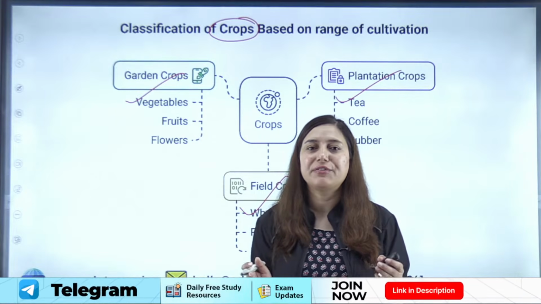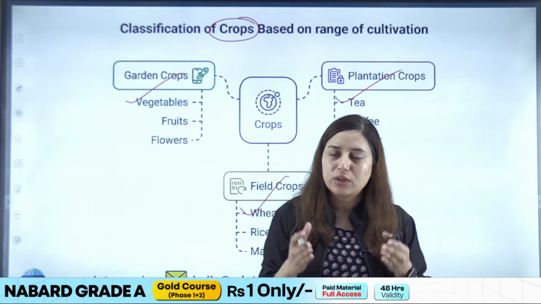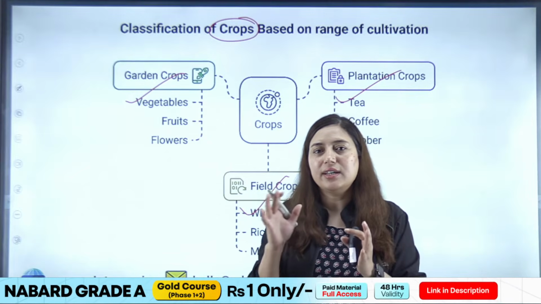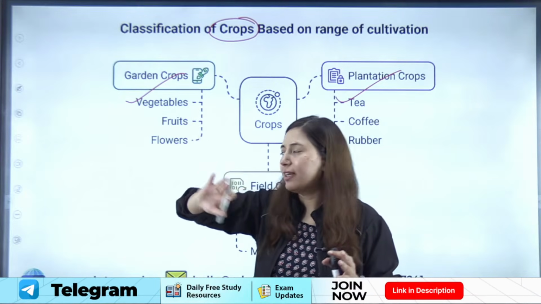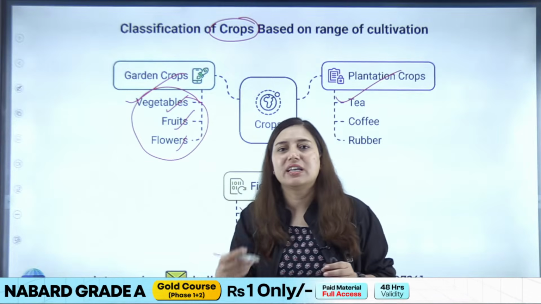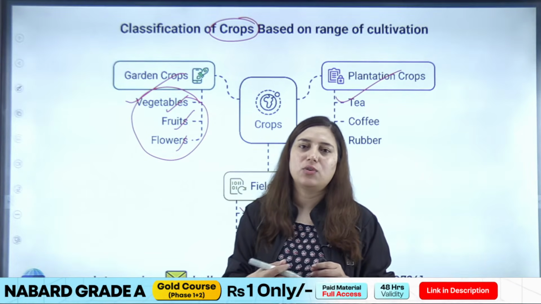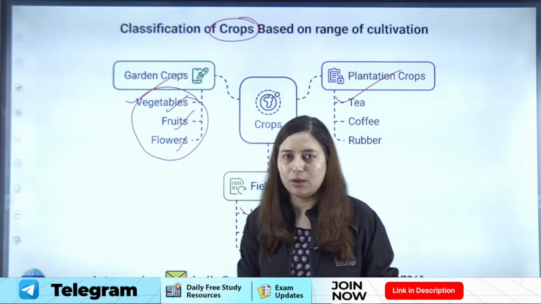ठीक है? तो यहाँ पे सिर्फ कितने land area में आप crop को grow कर रहे हो, that is the differentiating feature, right? So garden crops are basically crops grown on small areas, such as the vegetables, fruits, and flowers that you grow in your kitchen garden, in your backyards, okay, in your small gardens. Such crops will be called garden crops.